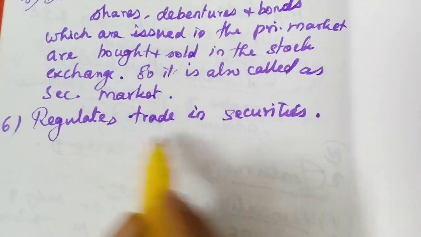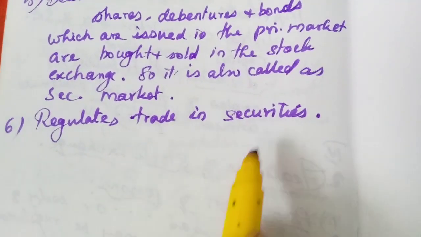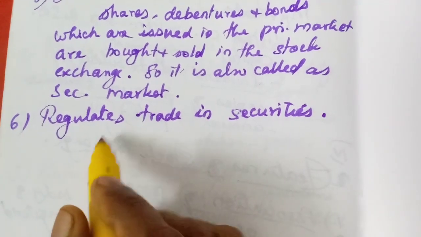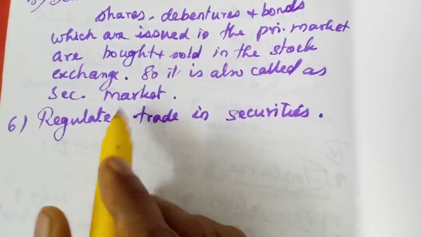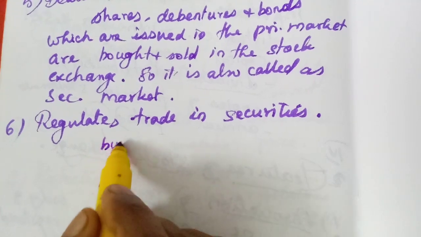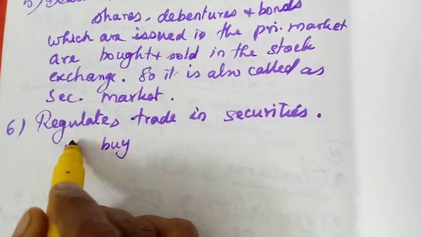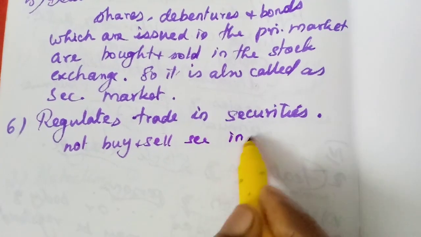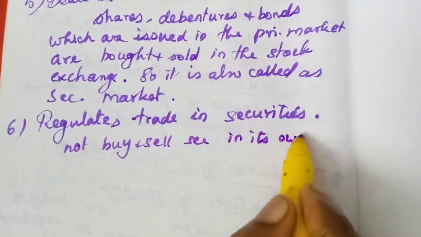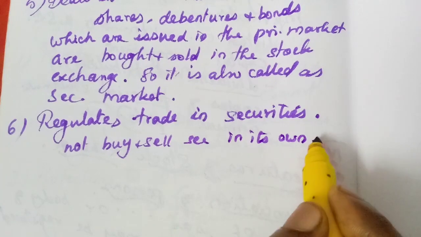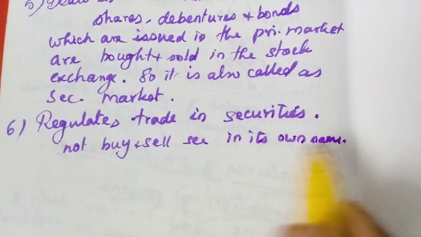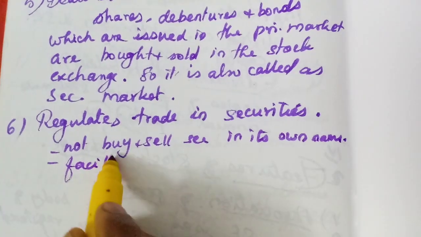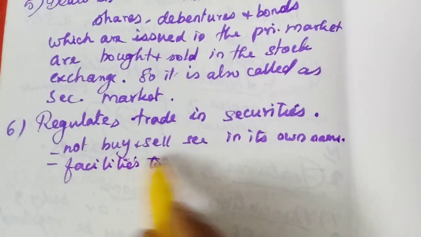No. It is regulating the trade in securities. Okay, they are regulating the trade. They never buy and sell. The stock exchanges do not buy and sell securities on their own account or in their own name, but they facilitate, they provide some facilities to buy and sell.